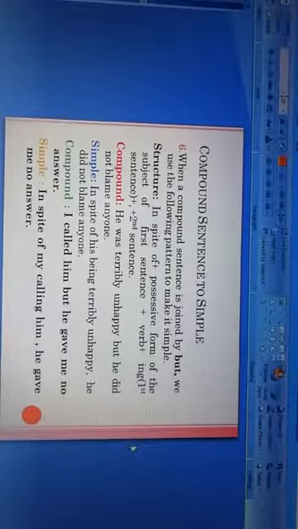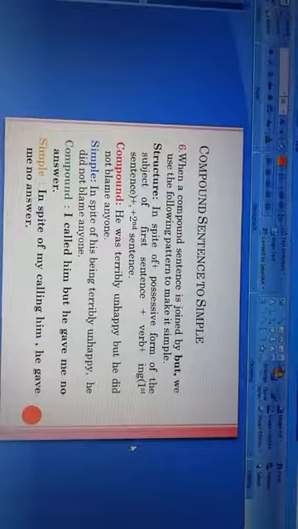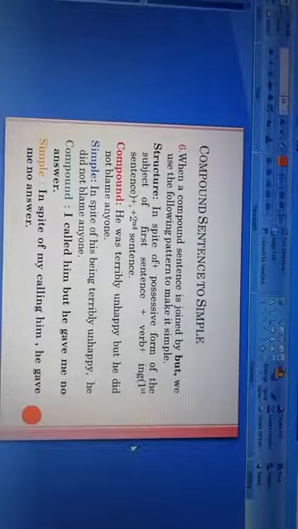Structure: in spite of plus possessive form of the subject of first sentence, and then verb plus ing of the first sentence, and then we use a comma, and then we will write the second sentence.